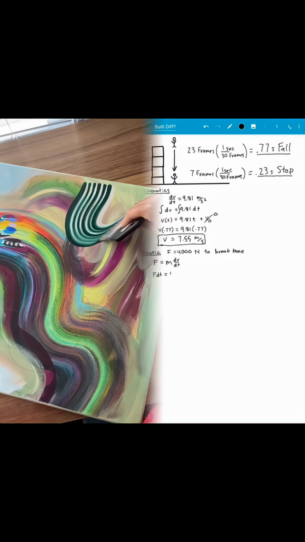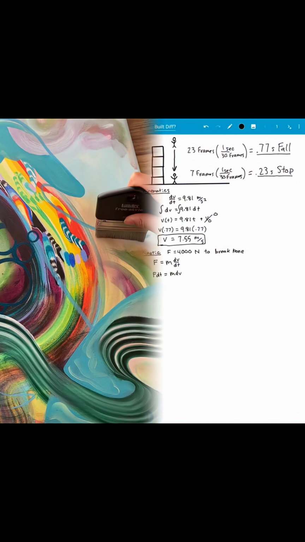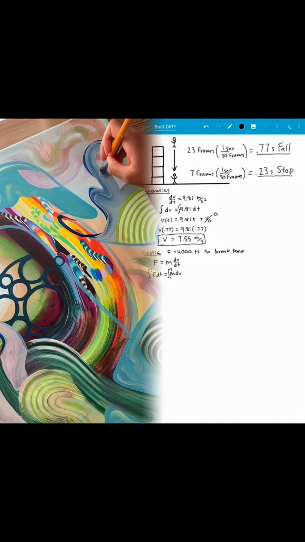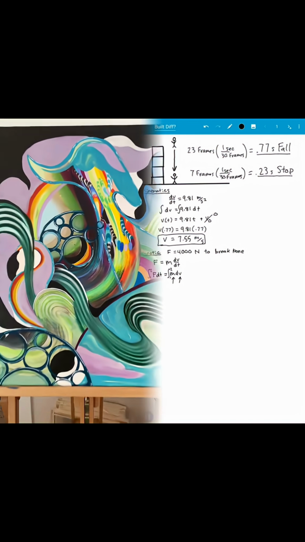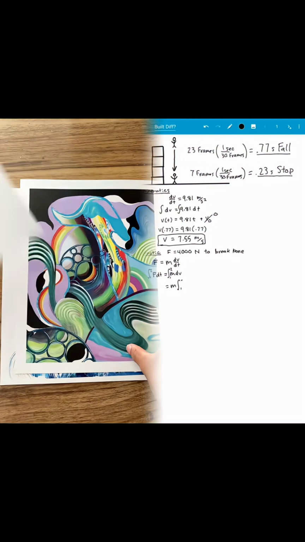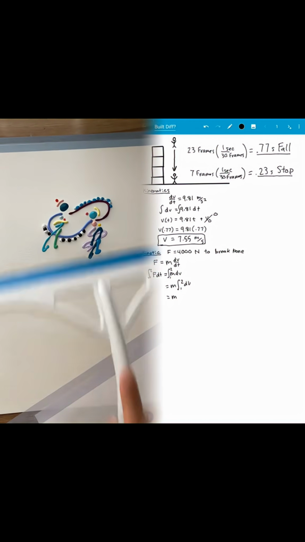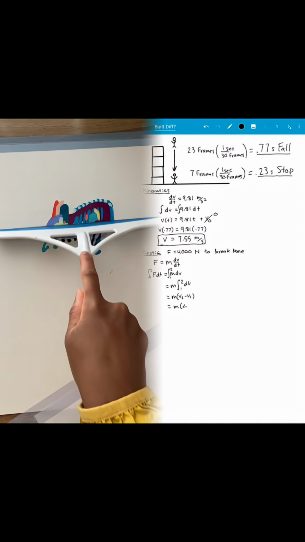Just like we did before, multiply the dt to both sides, and we get F dt is equal to m dv, which we can now integrate. This will be a definite integral from 1 to 2, where 1 is the starting point before impact and 2 is after impact. Is the mass of Mr. Built Different a function of velocity? Well, unless he's burning some crazy amount of calories on the way down, no, it's just a constant and we can take it out. Now we evaluate our definite integral and we can write it as m delta v.